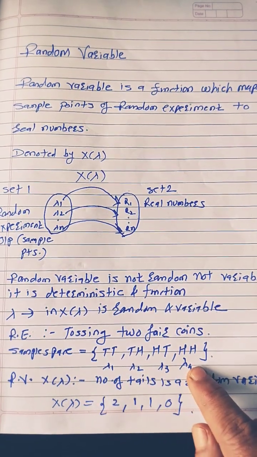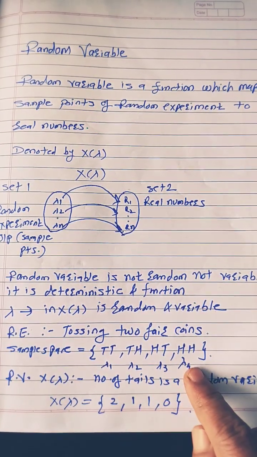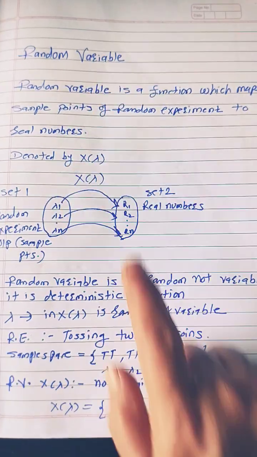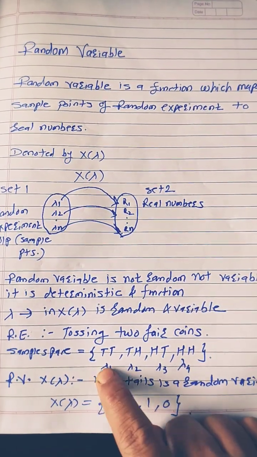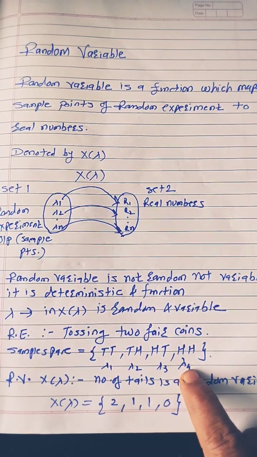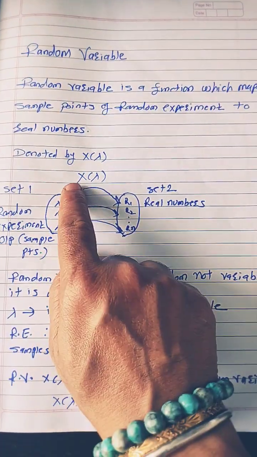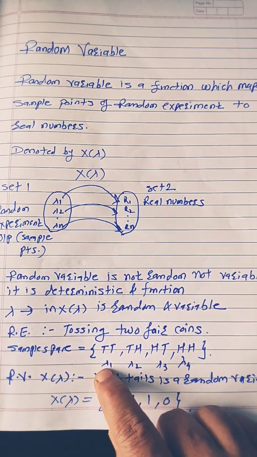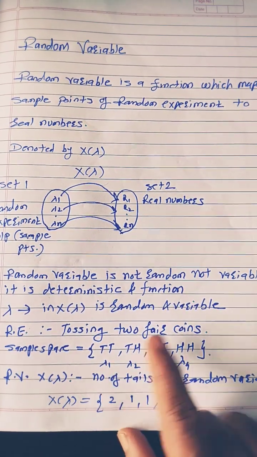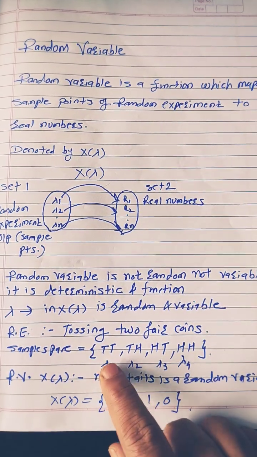These sample points are random as well as variables. So this 'random' and 'variable' connect to the sample points lambda 1, lambda 2, lambda 3, lambda 4. It does not have any significance with this X(lambda).